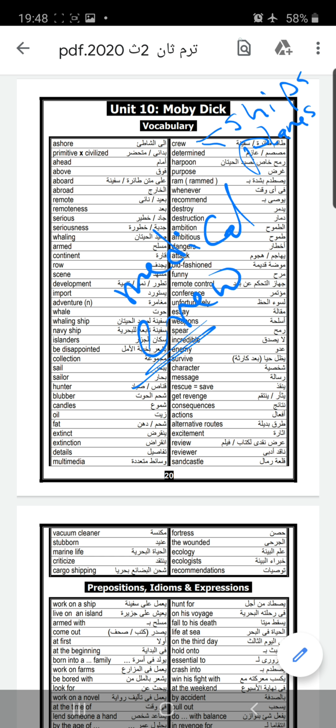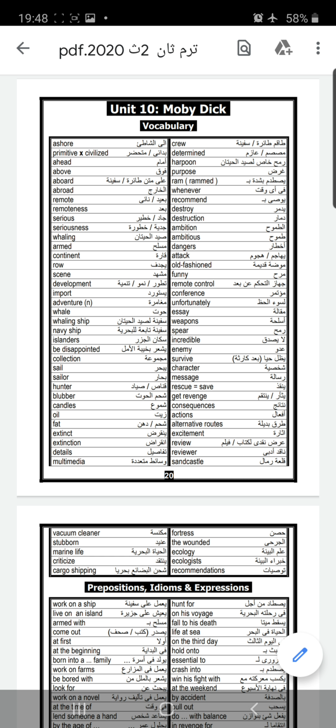Medical crew. Determine. Take the preposition to: determine to. Harpoon. The person who uses the harpoon is the harpooner. Purpose. We can use purpose with the preposition on: on purpose. He killed her on purpose. On purpose means he wanted to kill her and he was sure that he would kill her.